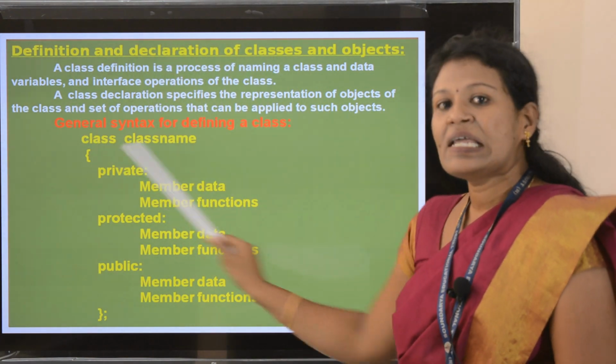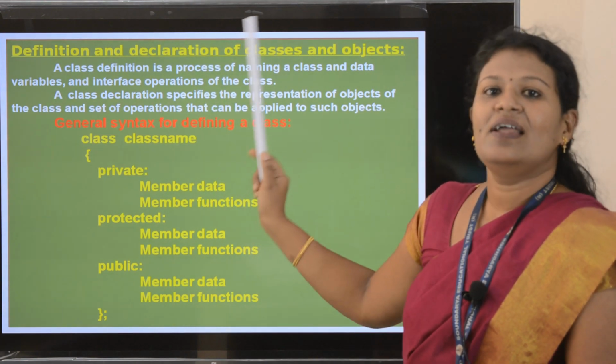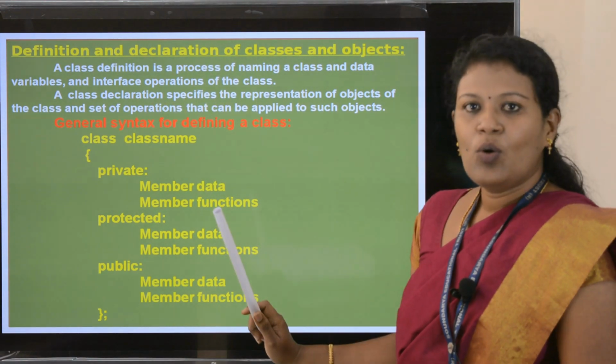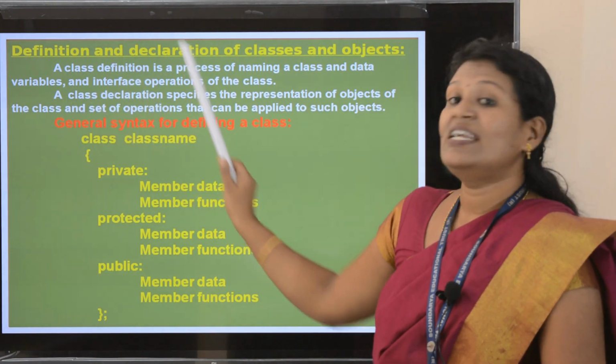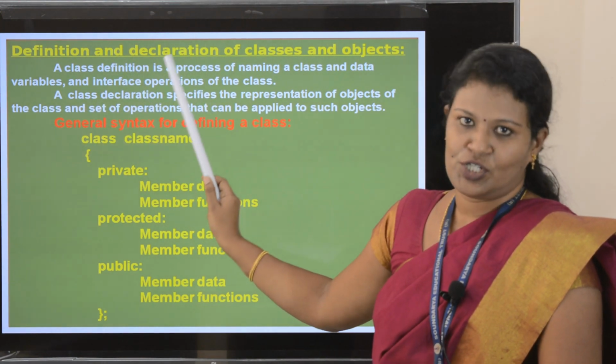This class declaration you will study in the next session. Now we are continuing with the class definition.